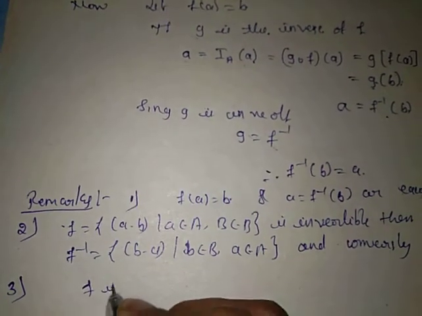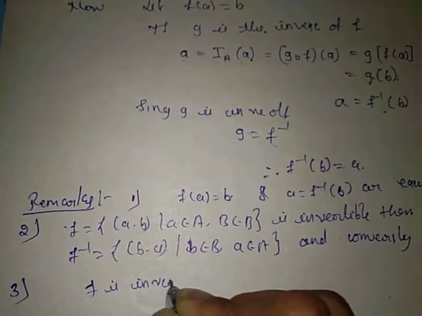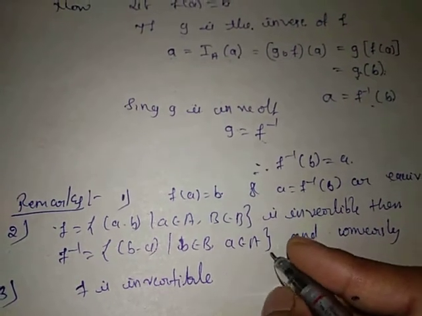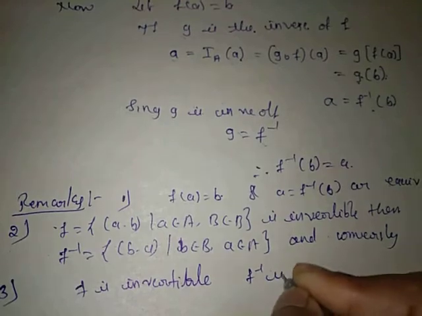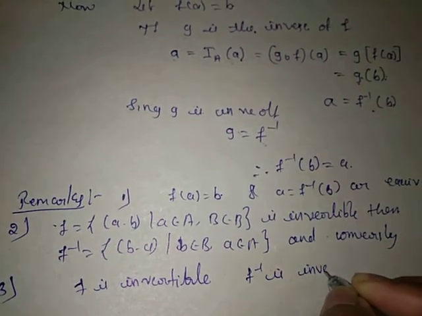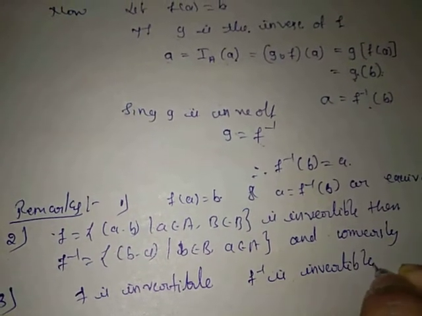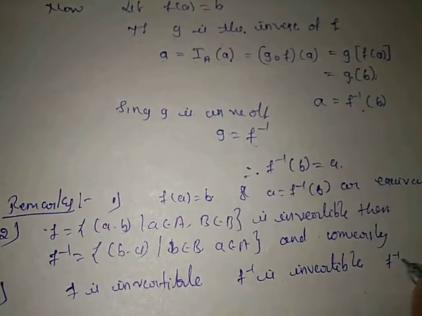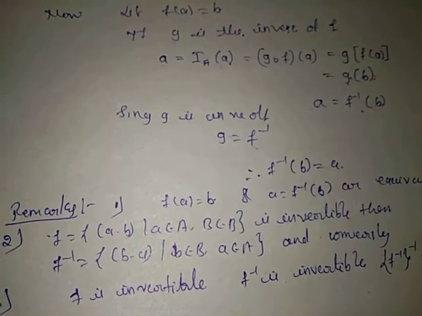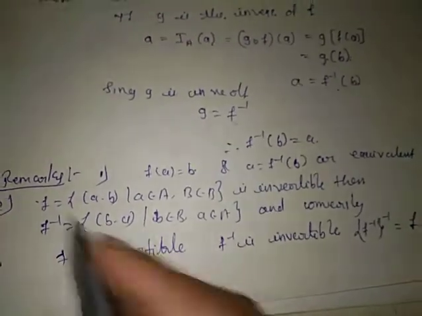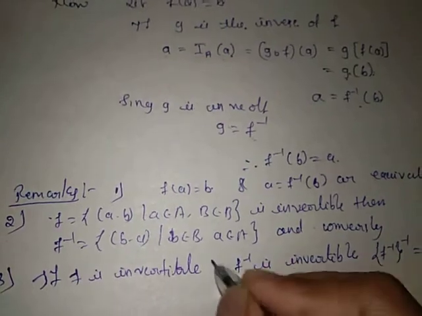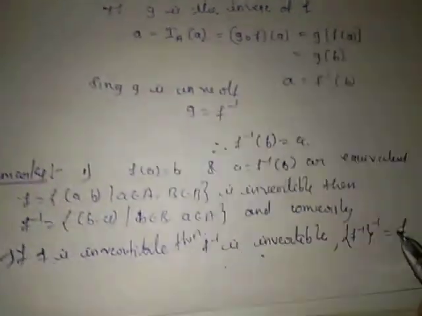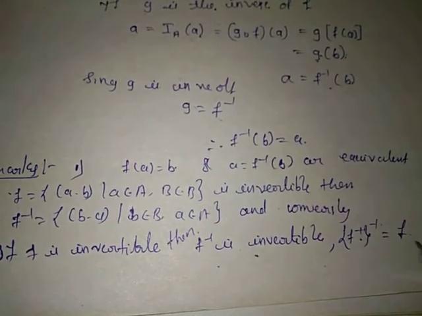Next, if f is invertible, then inverse of f is invertible, and also the inverse of f inverse is equal to f.